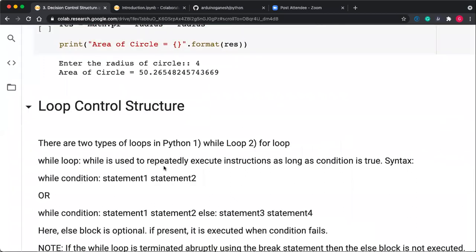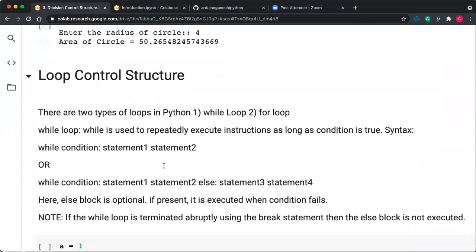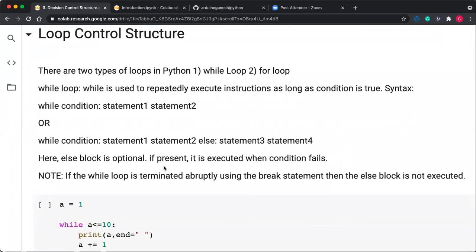I'm not going into the detail because you are faculty, and most of the faculty know how if else works. Now we'll go again into the loop control structure. We have to explore this loop control structure very well because here the for loop is somewhat new. The for loop is somewhat different from C and C++. There are two types of loop in Python: first is the while loop and second is the for loop. Here the do while loop is missing. There is no do while loop.